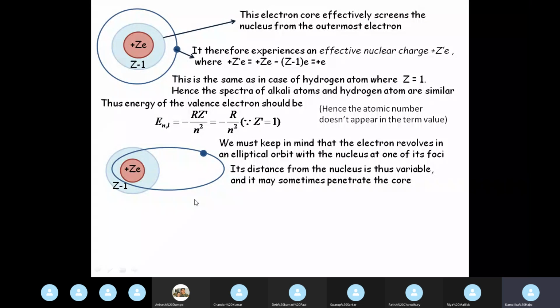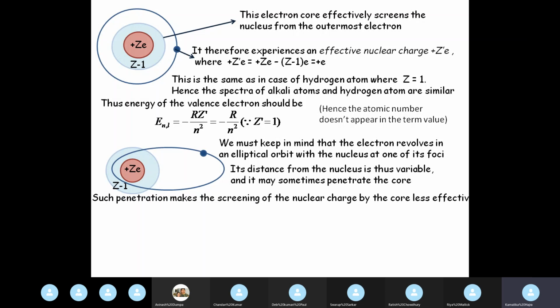Do you remember apogee and perigee, aphelion and perihelion of planets, when it is nearest or furthest from the focus at which the sun is? Yes, ma'am. Similarly over here, its distance is variable, and the electron might sometimes penetrate the core. It is not this lovey-dovey picture all the time. The electron may sometimes penetrate the core.